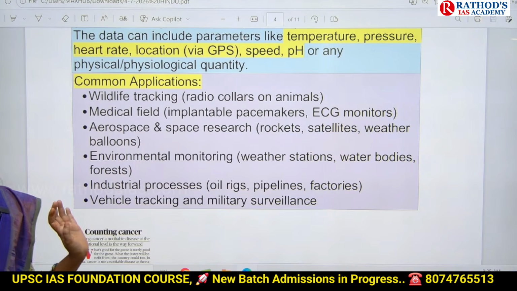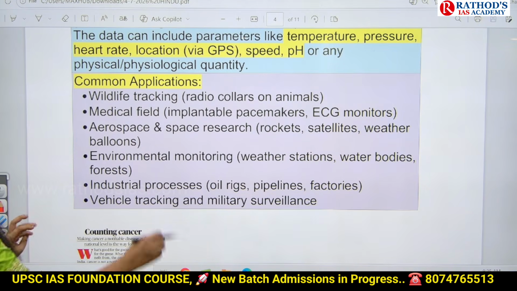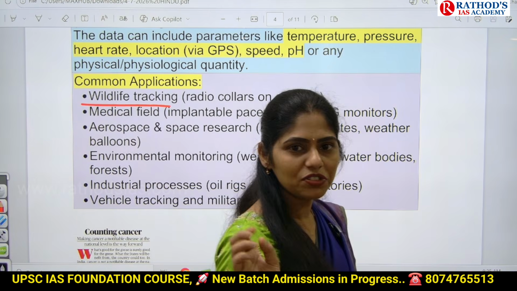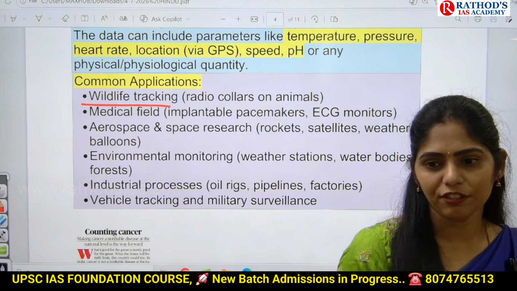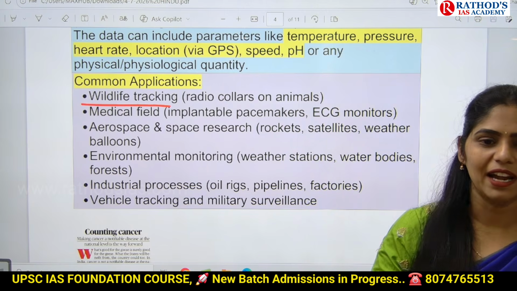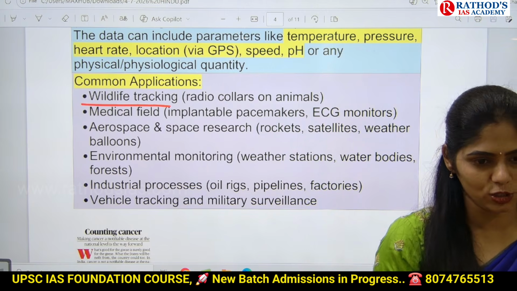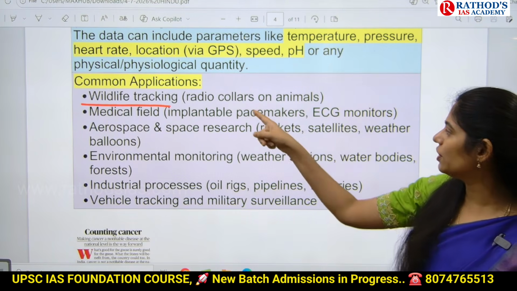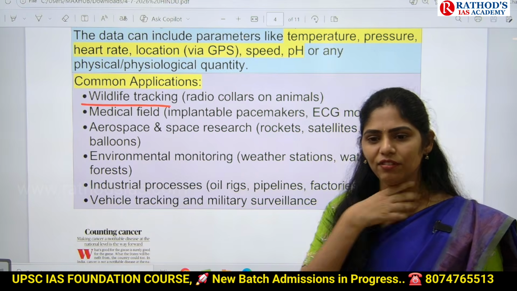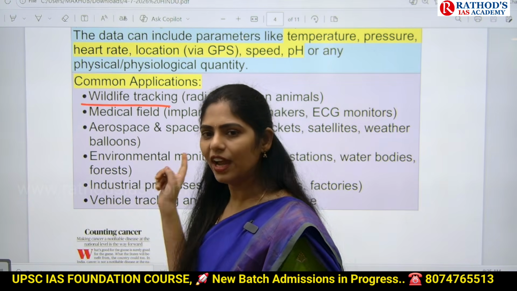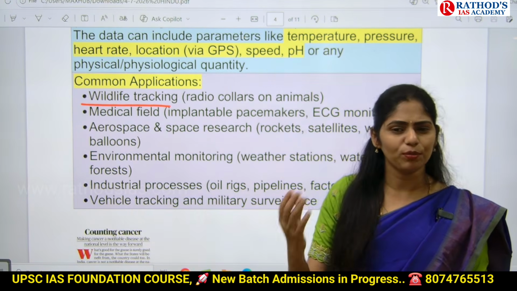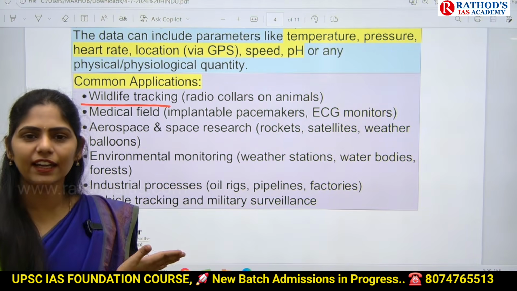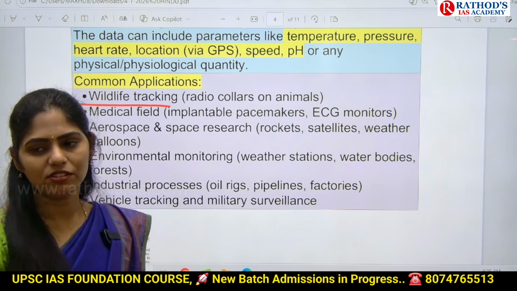And where exactly can we use this radio telemetry? First one is wildlife tracking. We can fix this on different animals. Recently we discussed that this kind of radio-related equipment had been attached to olive ridley turtles also. Not only olive ridley turtles, we can arrange it for our elephants. Elephants will use these radio collars. On their neck, we will be arranging these radio collars. Like that, we have different equipment, even for sloth bears, polar bears, whales, and dolphins. We can arrange this so that we can identify their movement and migration patterns.